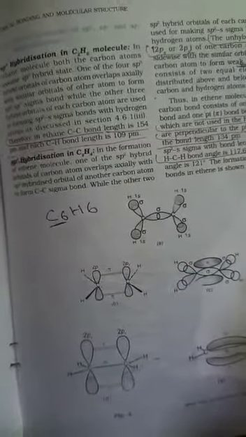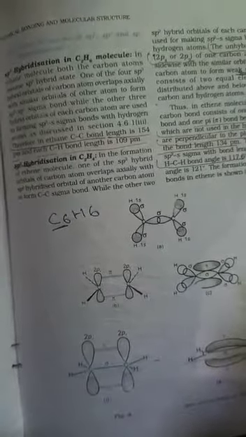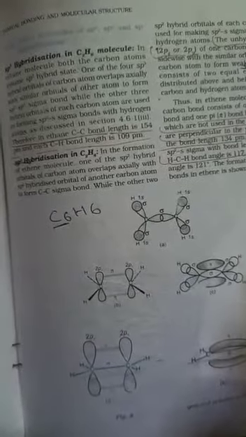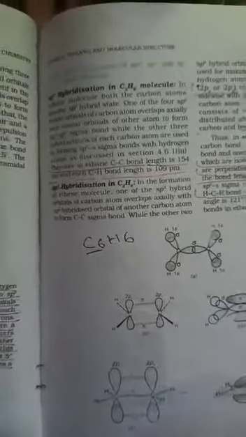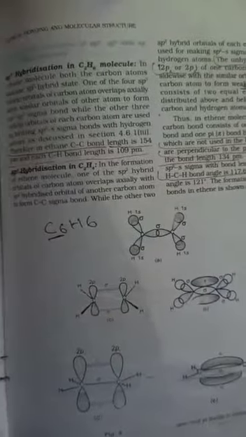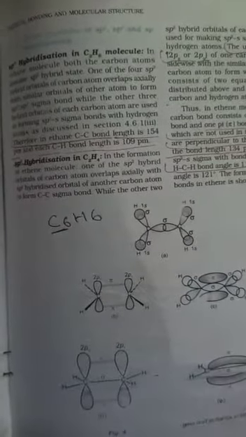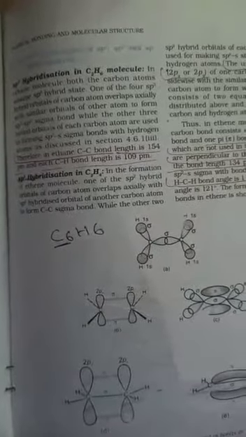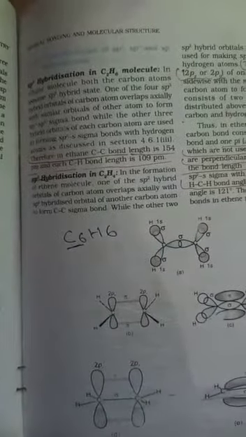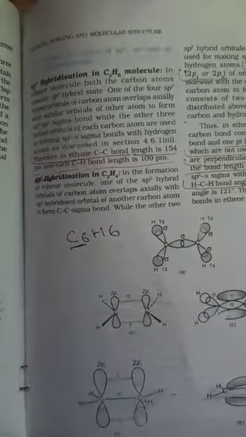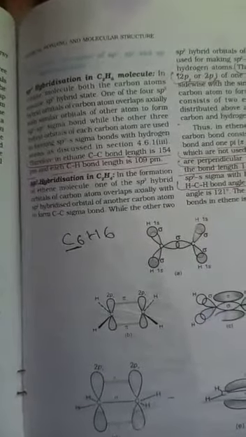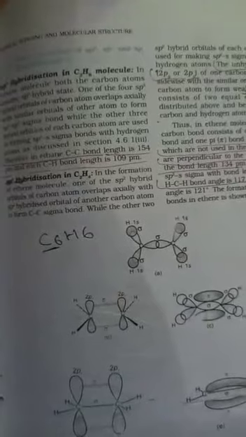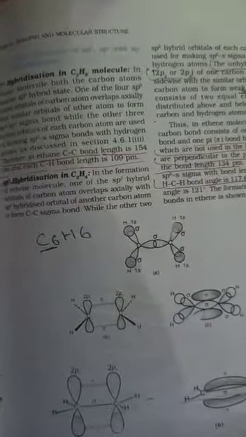If a molecule has 2 sigma bonds, then the hybridization is sp. sp hybridization leads to linear structure, sp2 hybridization leads to triangular planar, and sp3 hybridization leads to tetrahedral structure. So these are the key features of hybridization.